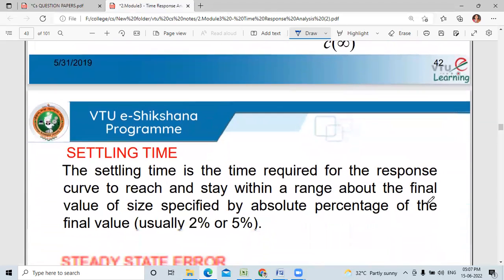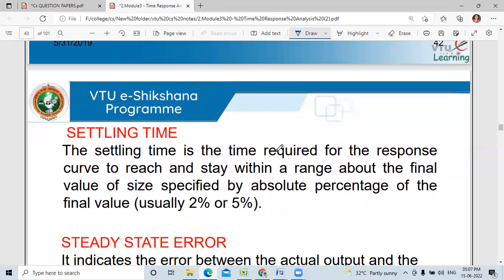Next is the settling time. The settling time is the time required for the response curve to reach and stay within a range about the final value of a size specified by an absolute percentage of the final value. It is how much time the response curve takes to reach the final value.